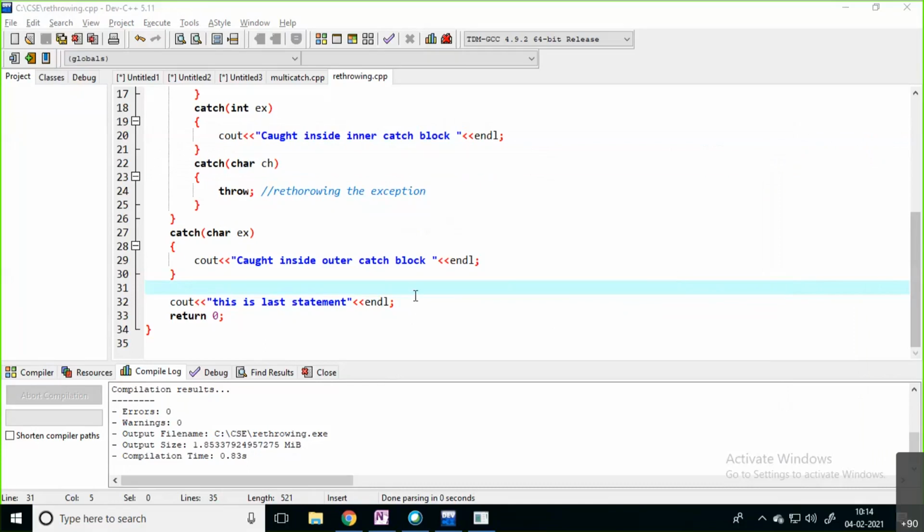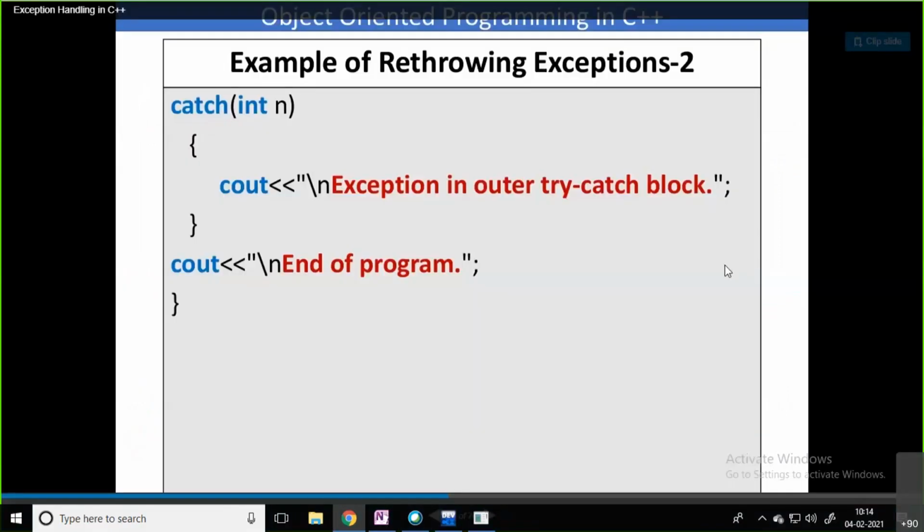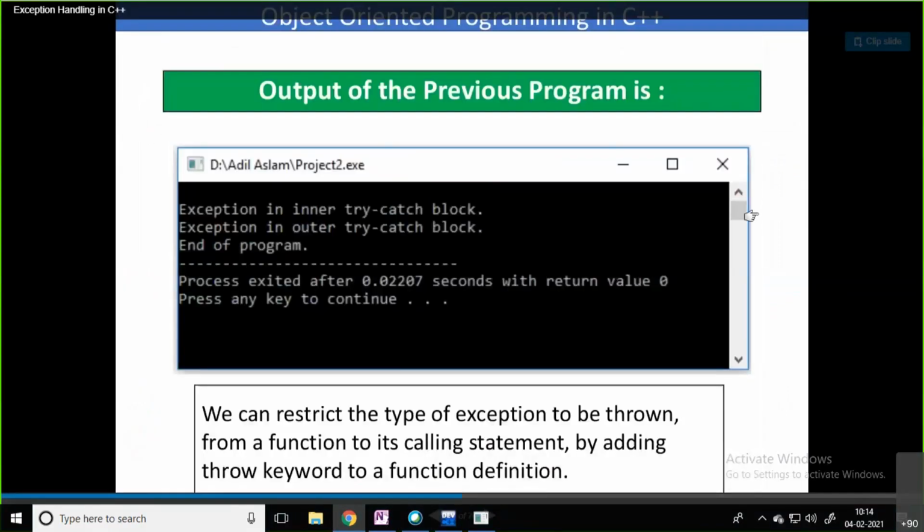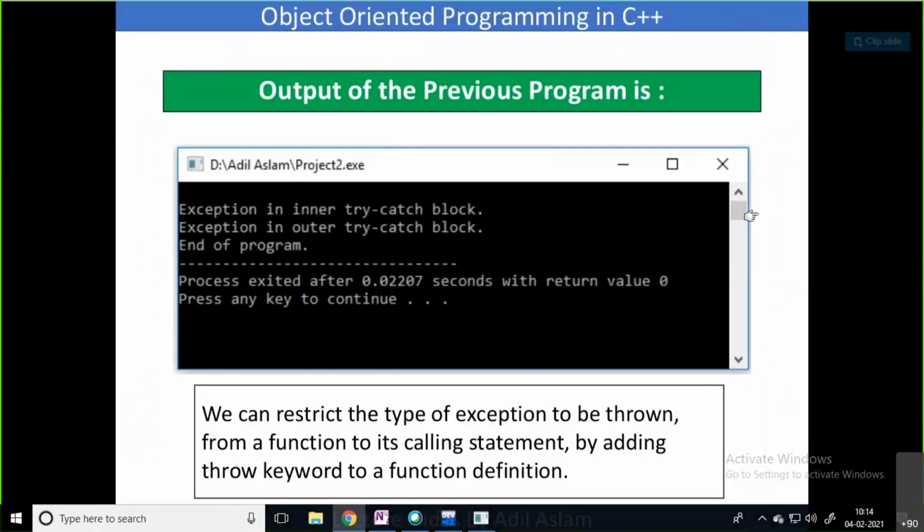Is it clear how you are rethrowing the exception? Yes, sir. Simple. Instead of handling the situation, you are simply using the throw keyword inside the inner catch block. Okay, that exception is going to be rethrown to the outer catch block. Okay, that is the way.